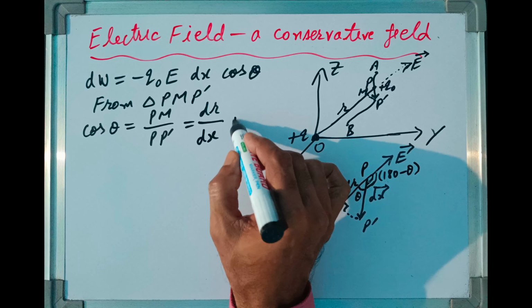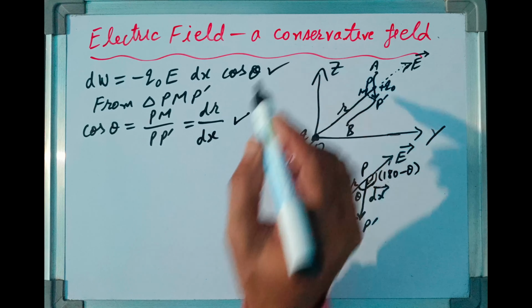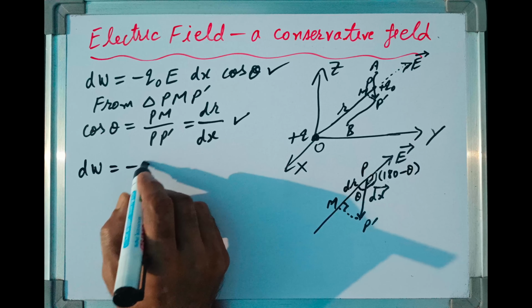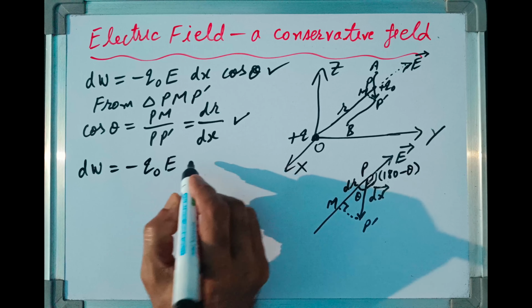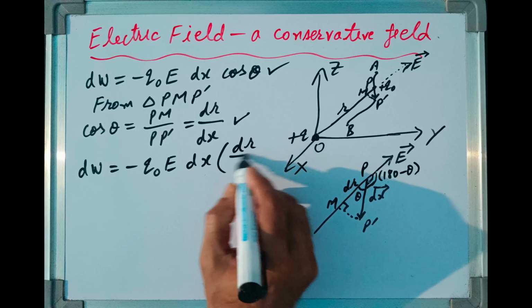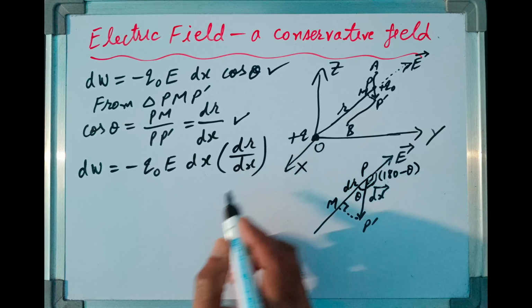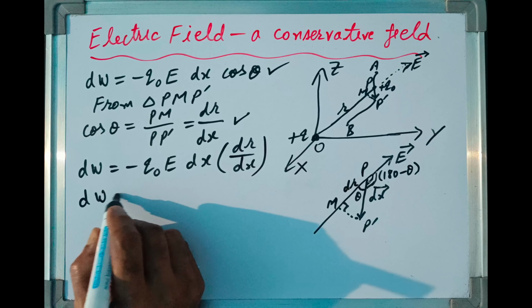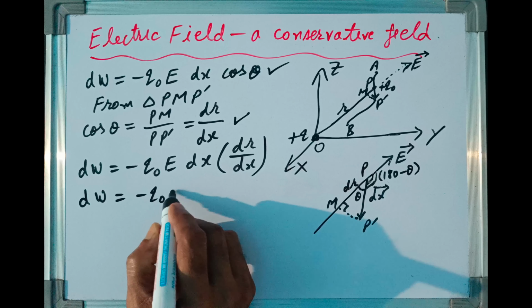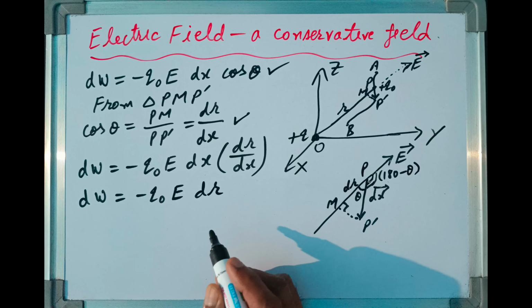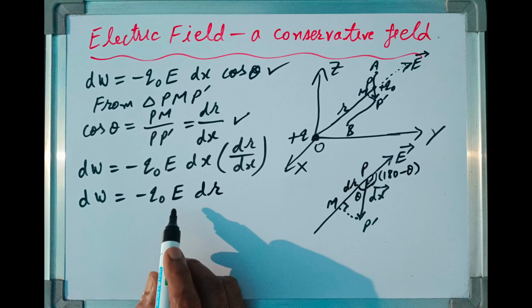Now we shall put this value of cos theta in previous equation, and we get dW equal to minus q naught E dx dr upon dx. Now dx and dx can be cancelled, so we are left with dW equal to minus q naught E into dr. Now we have to put the value of electric field.